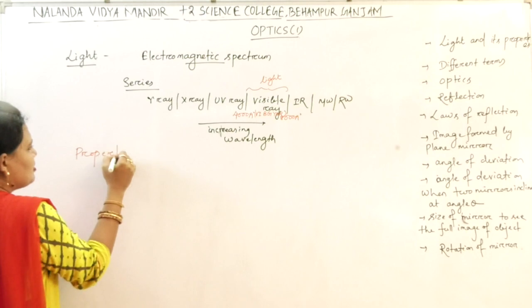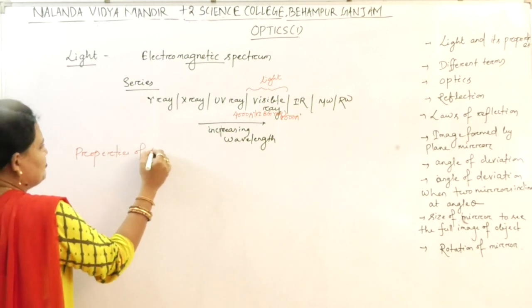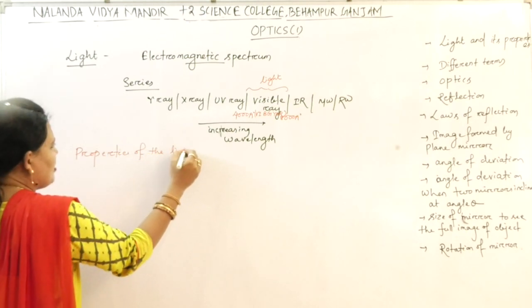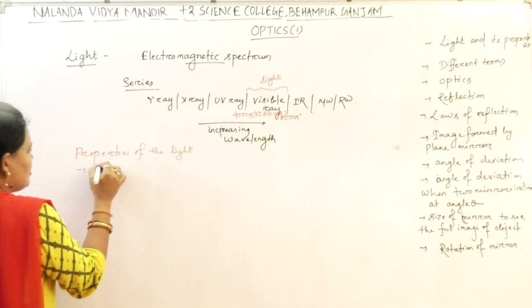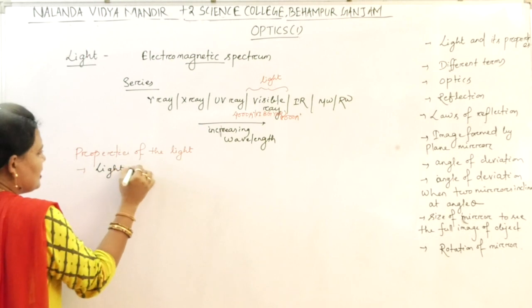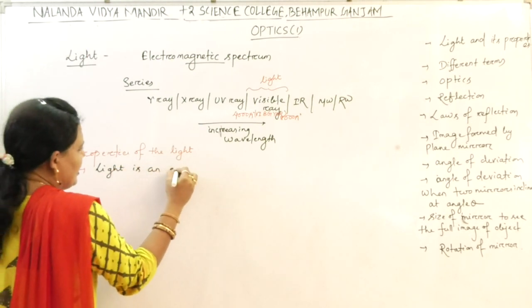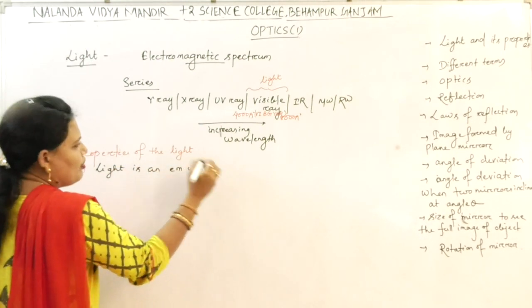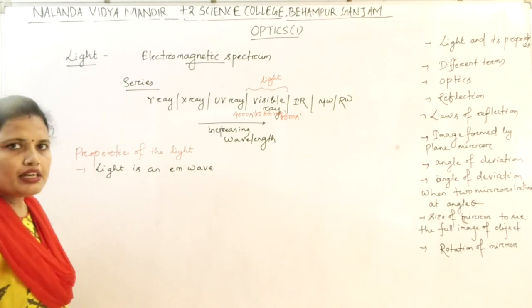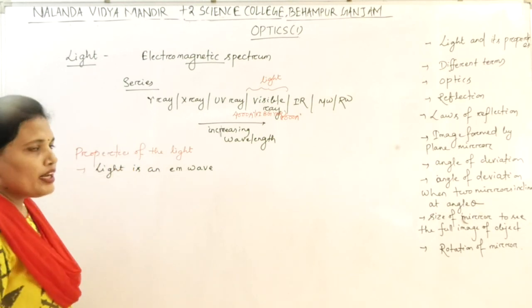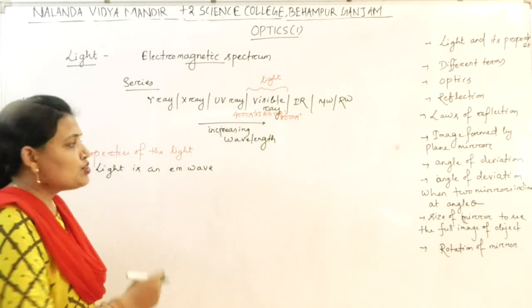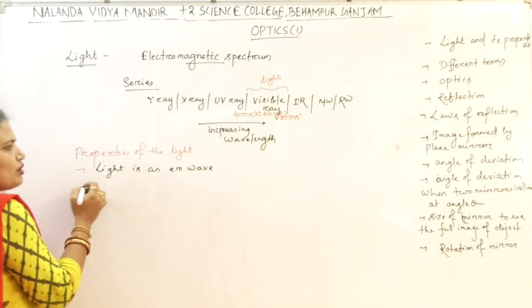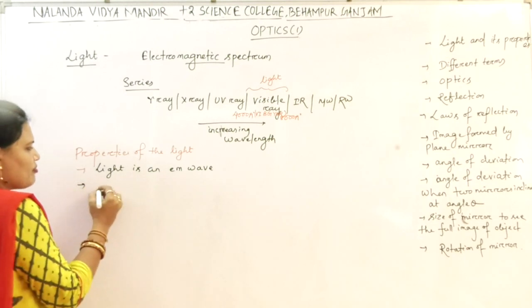Let us write down the properties of light. Light is an electromagnetic wave. All of you are clear why it is an electromagnetic wave? Because the part of the electromagnetic spectrum helps us to see different things. So light is an electromagnetic wave.